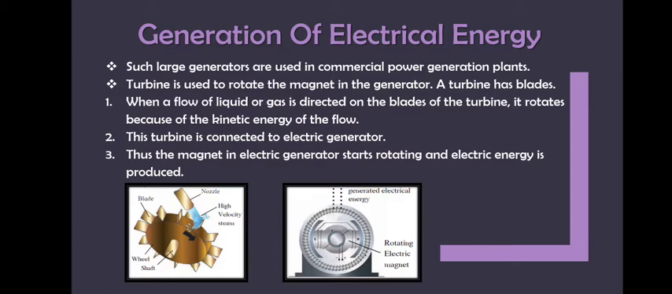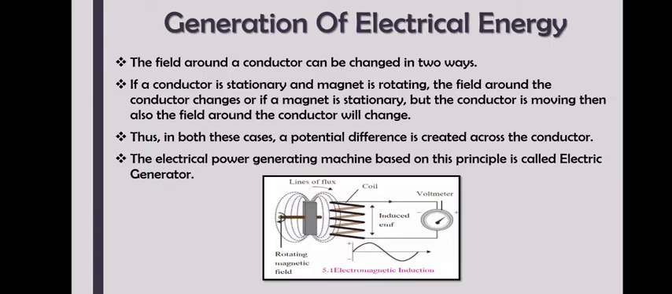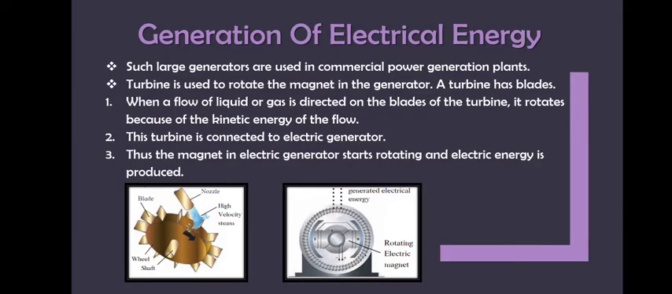See, three things. How are we generating electrical energy? There can be two ways. Firstly, you either rotate the magnet or rotate the conductor, right? Now, for doing this, we are connecting the generator with the turbine. Now, this turbine has blades. So, we need to move the blades.